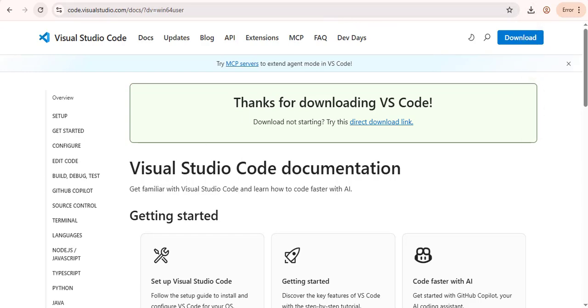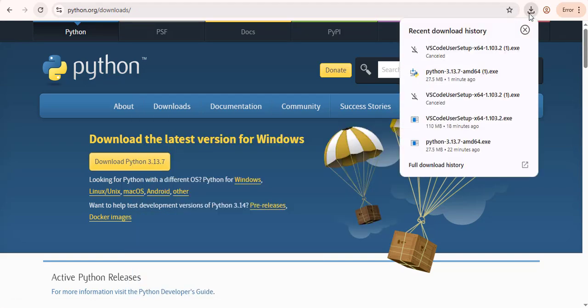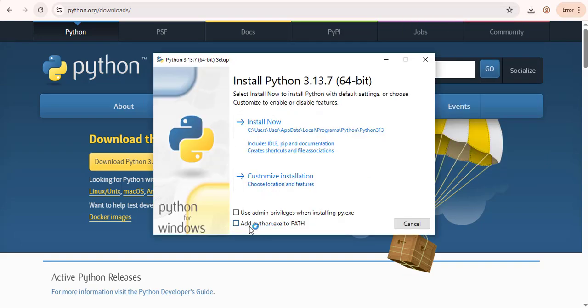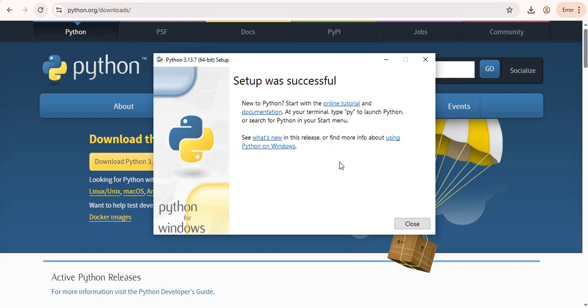Now let's go ahead and install the Python that we downloaded earlier. Let me open my downloads. This is the Python, right? All right, so here, as you can see, we have these two check boxes. Make sure you select this add Python to PATH. This is going to allow you to run Python commands from anywhere, any location. So make sure you select this and this as well. Then you click on install now. Python will install on your machine. Okay, so now we have successfully installed Python on our computer.